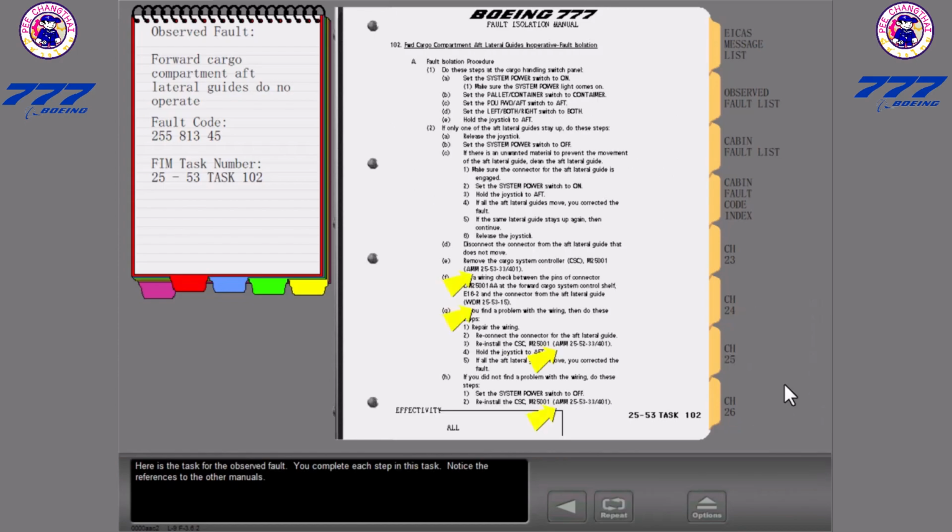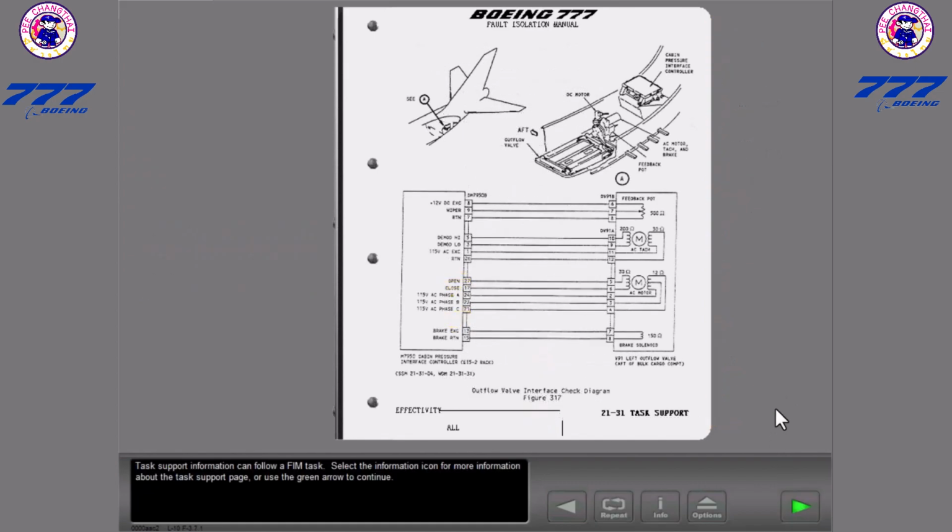Here is the task for the observed fault. You complete each step in this task. Notice the references to the other manuals. Task support information can follow a FIM task. Select the information icon for more information about the task support page, or use the green arrow to continue.